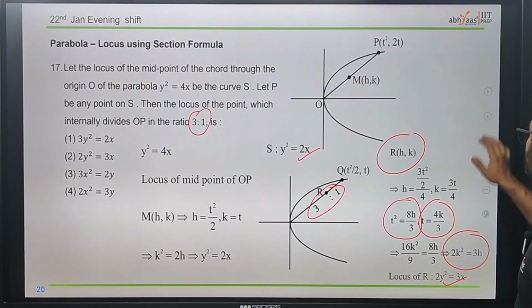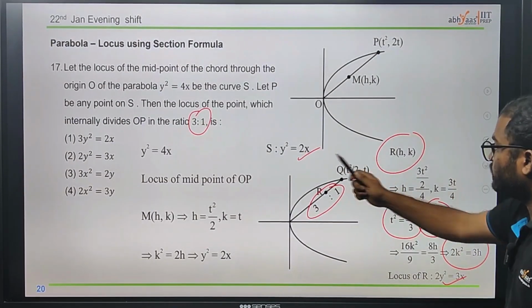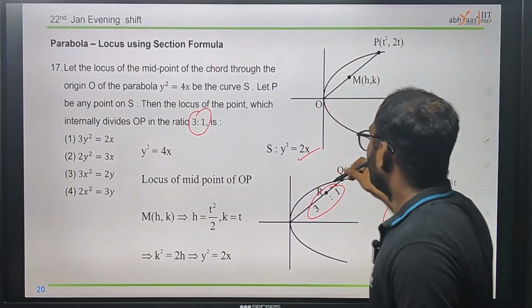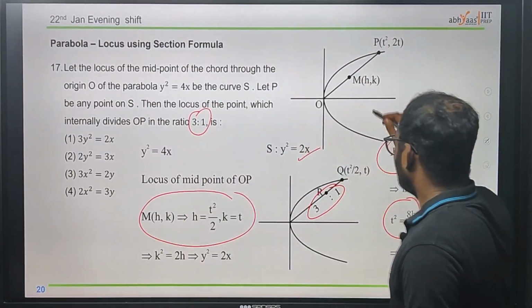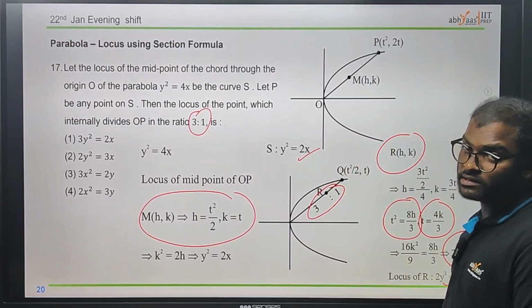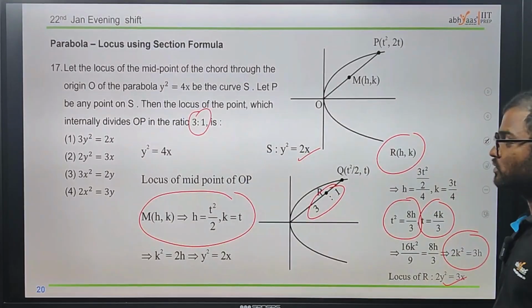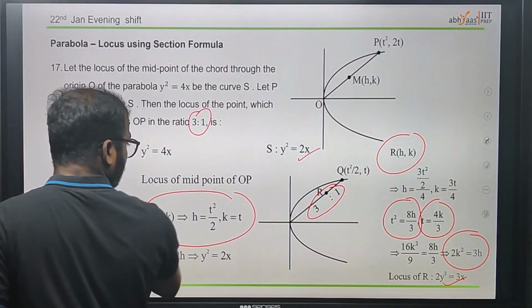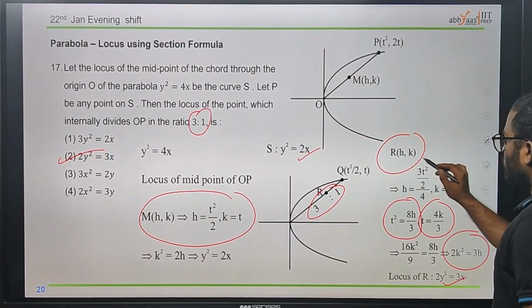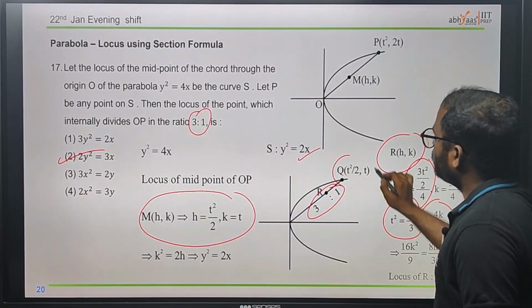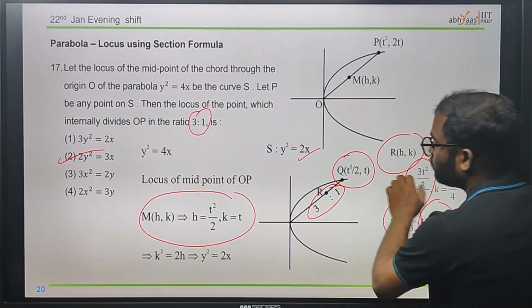Okay, now we got the two loci, which by using this one will be y square is equal to 2x, which is OP, by using the midpoint. Now next, we just use the section formula in order to find the locus of the situation, which makes 2y square is equal to 3x the answer. You just need to make it using the parametric form, and we can easily find this one.